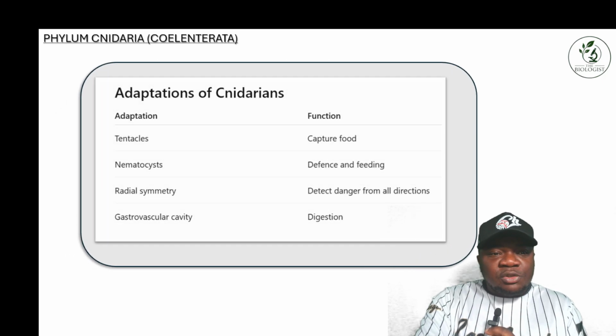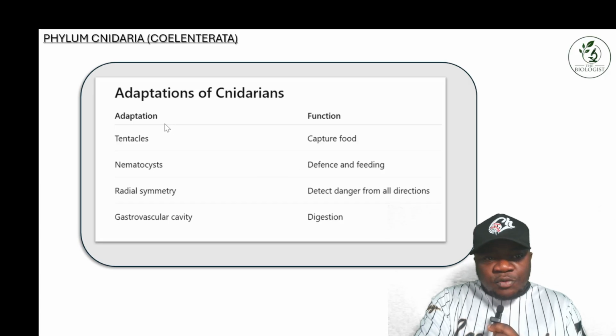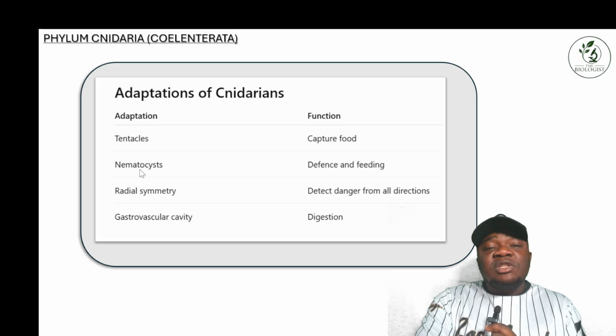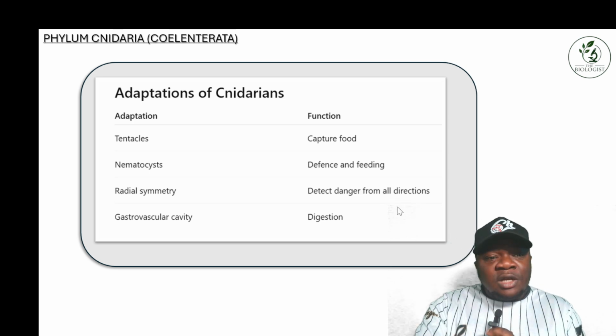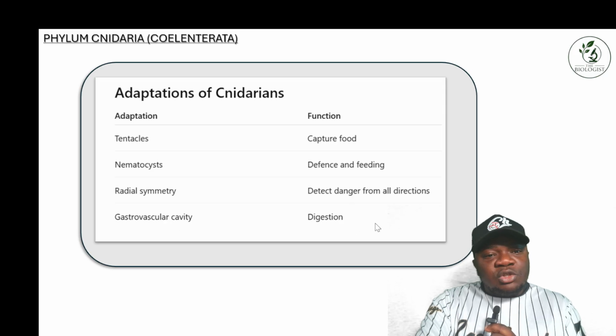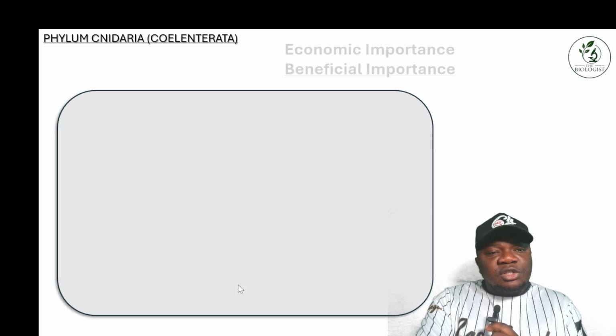In terms of adaptation, just to give you an overview: tentacles help for capturing food. Nematocysts help for defense and feeding. Radial symmetry, as explained before, helps them detect danger from all directions. The gastrovascular cavity helps for digestion. This is a summary of the characteristics.